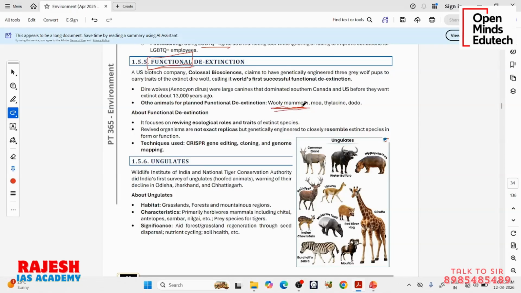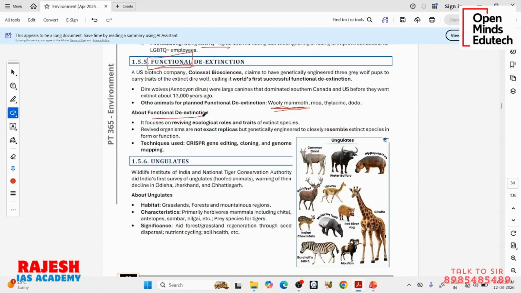These woolly mammoths have some particular role to play in these ice age areas. Like they used to compress the ice, so ice will not melt. But now there are no woolly mammoths, so ice is slowly melting away. If you can bring back something like woolly mammoth, which is very huge and can again compress the ice, the melting of glaciers may be somewhat controlled. So this is an example of how functional de-extinction can benefit biodiversity and humans. So now they are working on it.